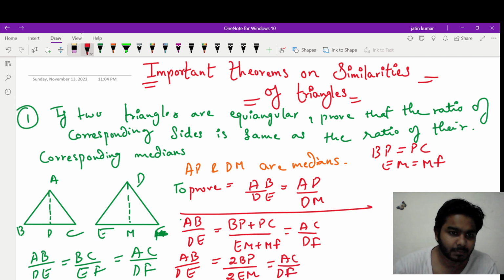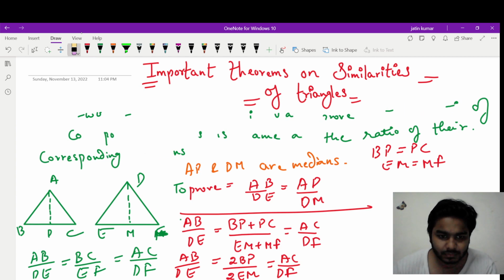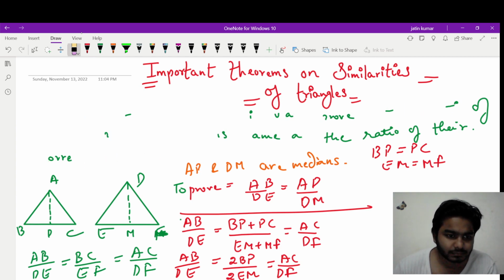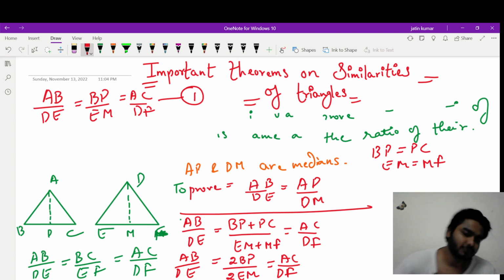Now let me rub the upper part. I hope you have written this. If I can write this, can I say AB upon DE is equal to BP upon EM? Yes, and AC upon DF is running along. So let's mark this equation as 1.